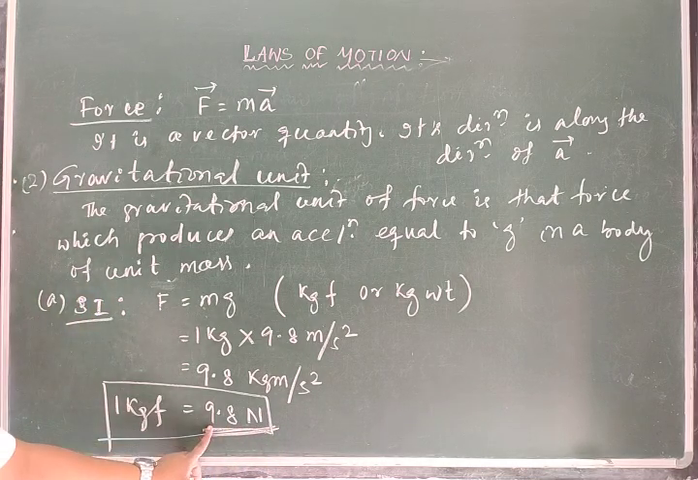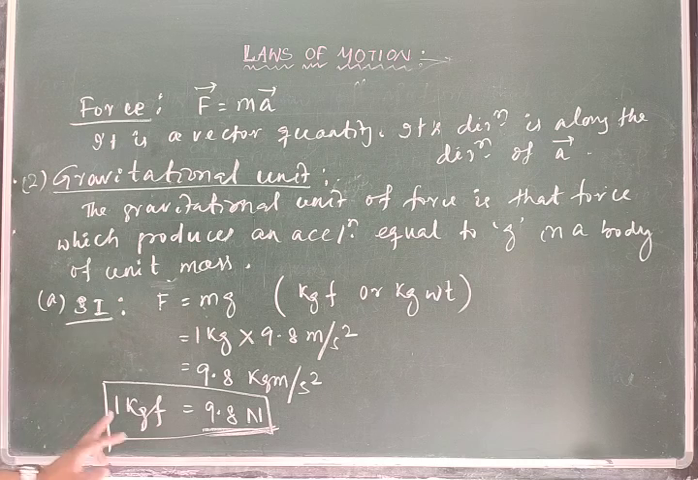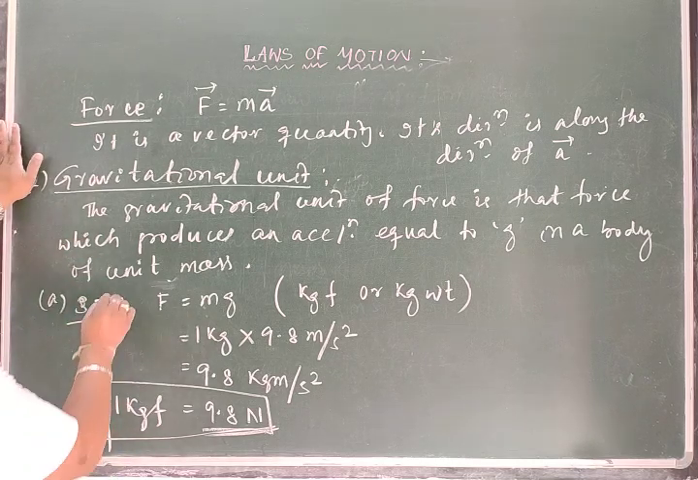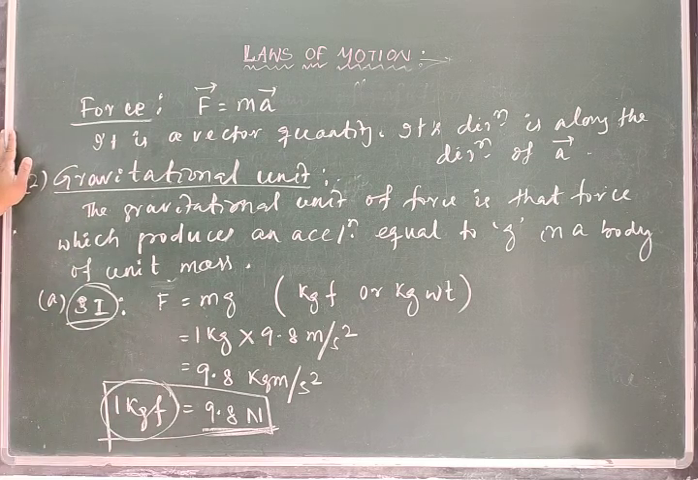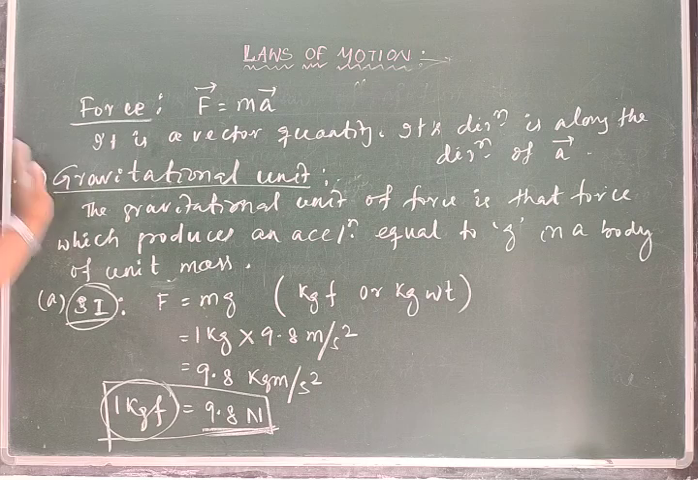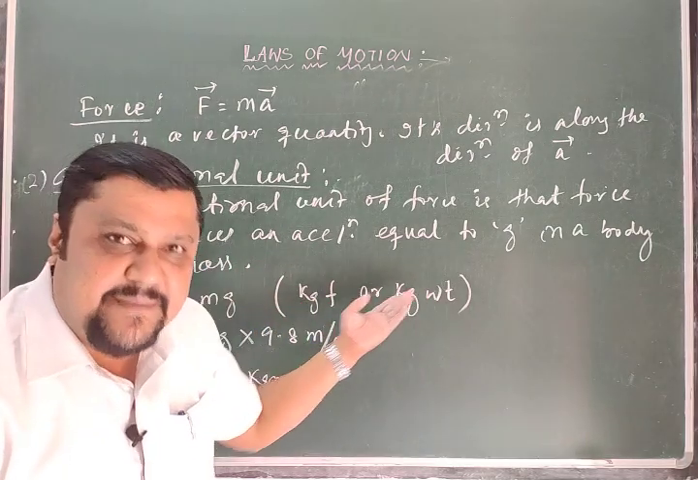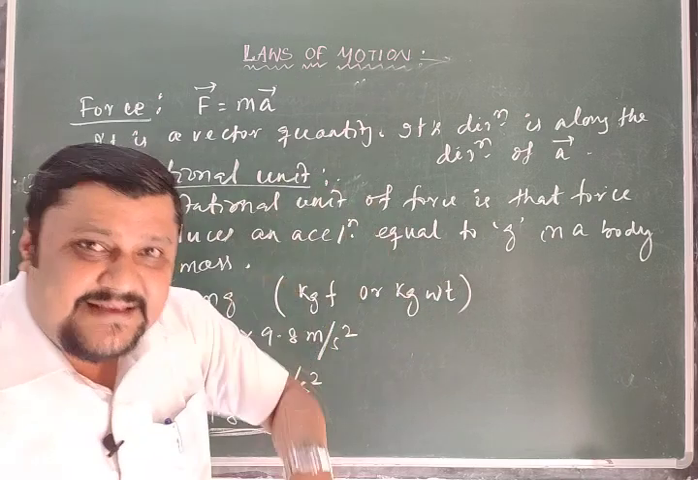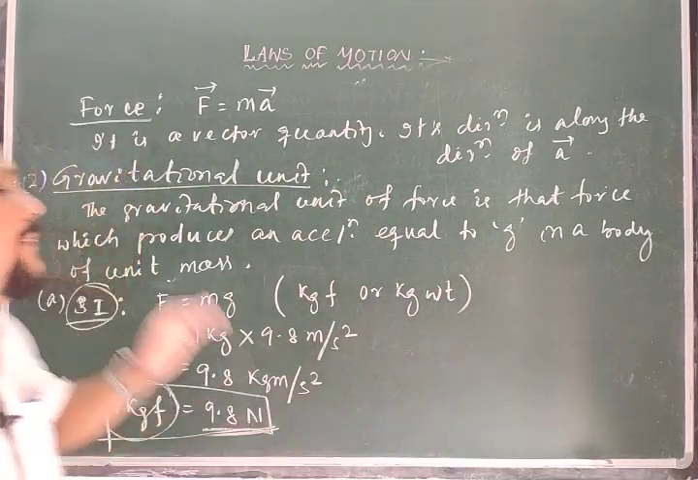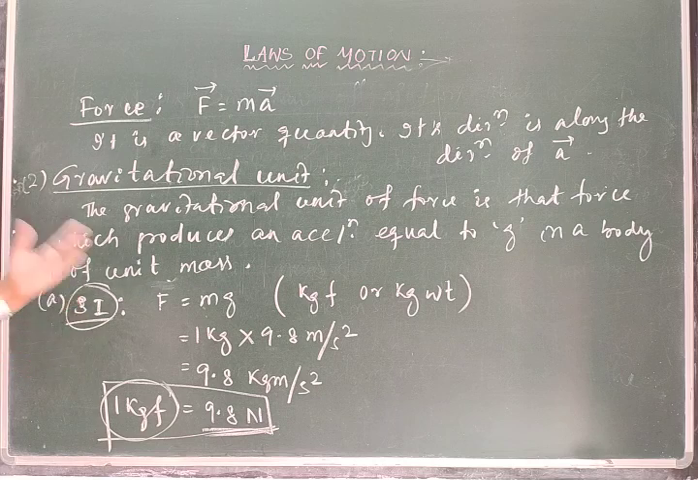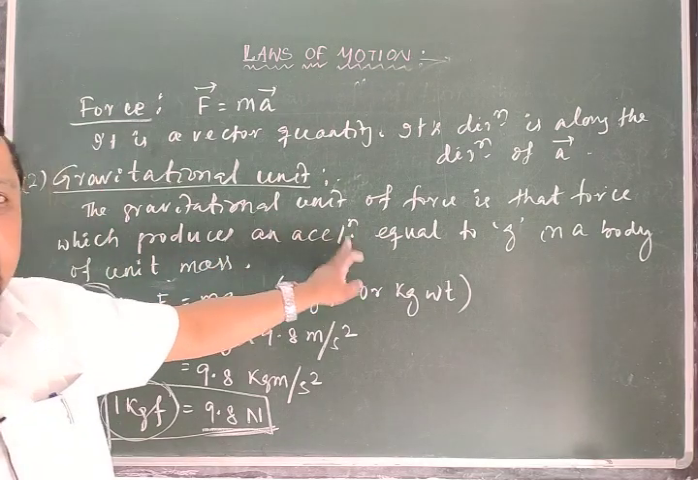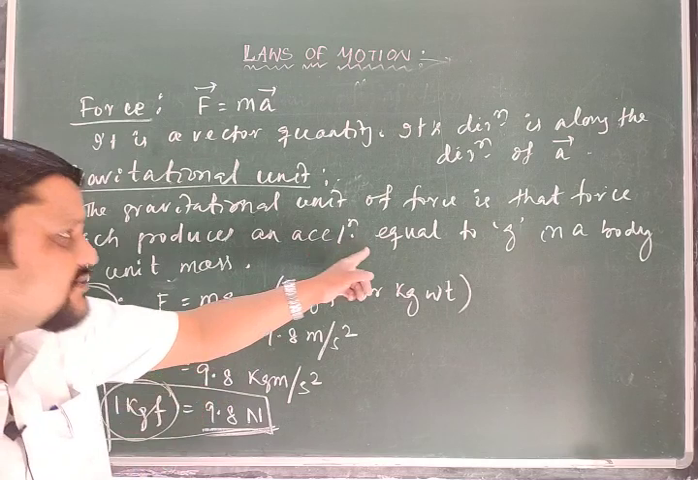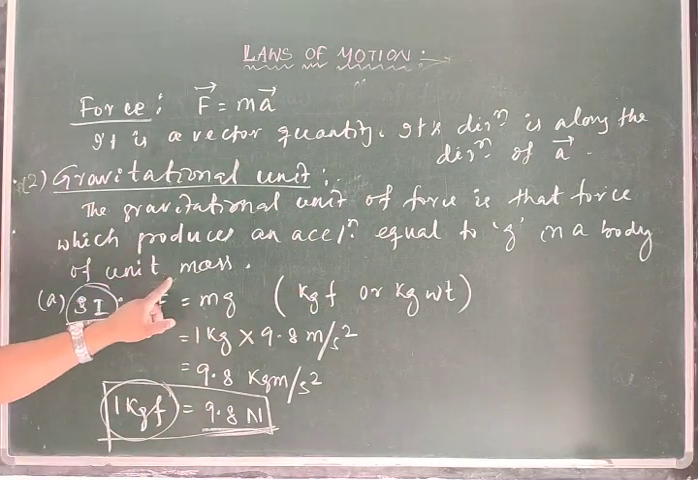Only the difference is what here? The g factor is the difference. So now you can see, define this in SI. The gravitational unit of force is kg force. So in some numericals you will get a unit of kg force, or simply kgf or kg weight. That means kg force and kg weight, and this is the unit of force in gravitational unit in SI. So if you define 1 kg force, it means 1 kg force is that much force which produces an acceleration equal to 9.8 meter per second square in a body of 1 kg.